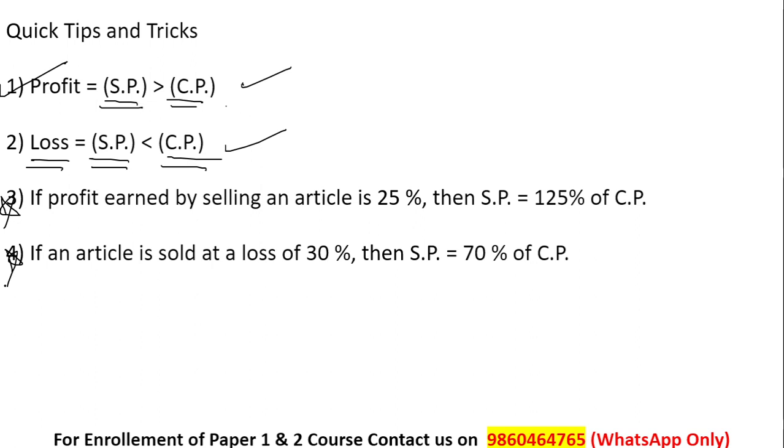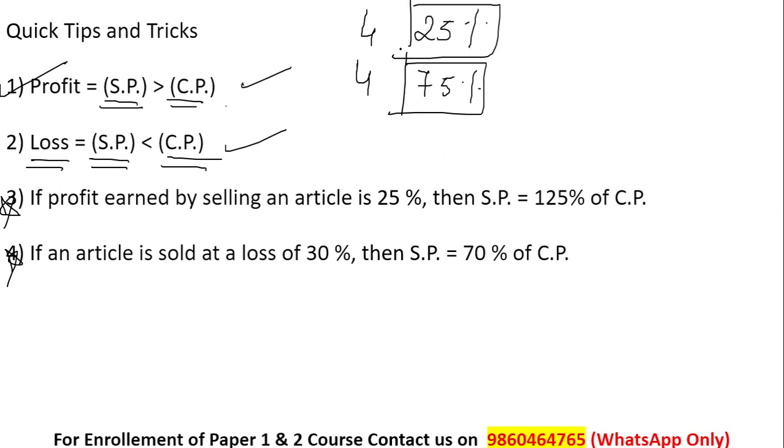So in a question, they can tell you that a shopkeeper has incurred a loss of 25%. The shopkeeper may face a profit of, for example, 75%, or a loss of 30%, 40%, or a profit of 70, 75, 80, 90, whatever the value is given. So this particular percentage value needs to be analyzed. How? I'll tell you.